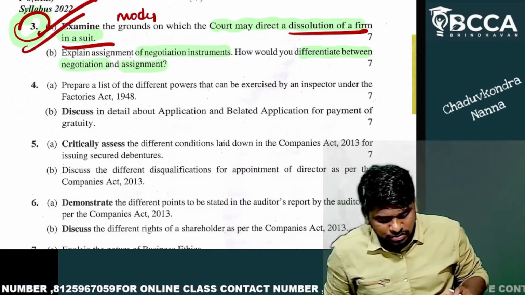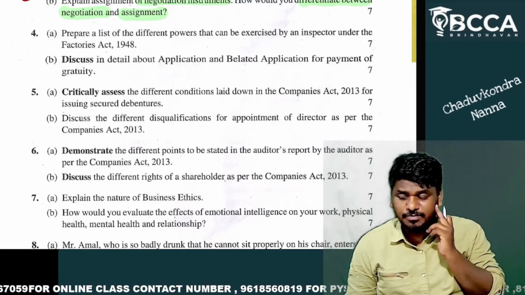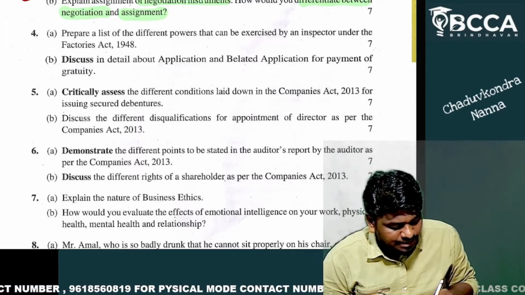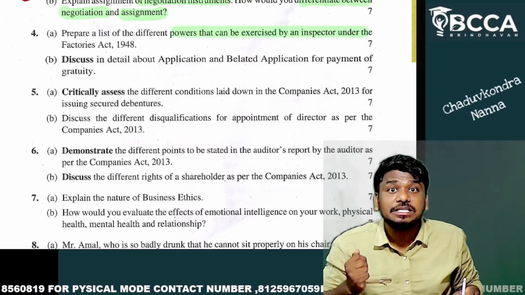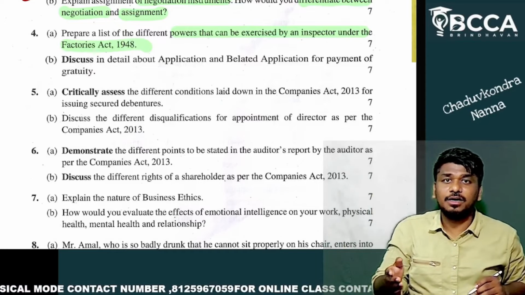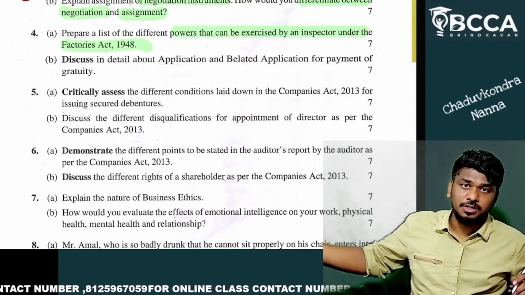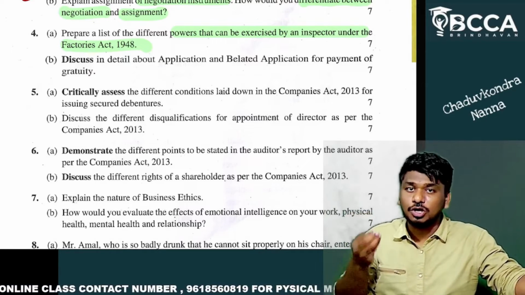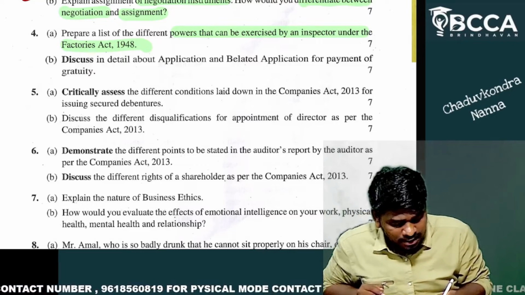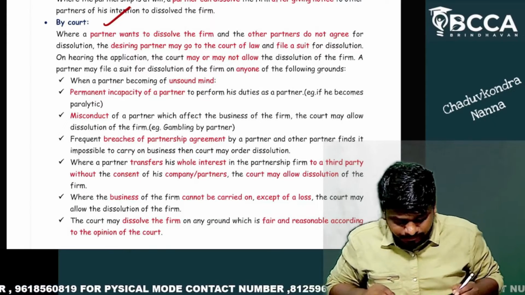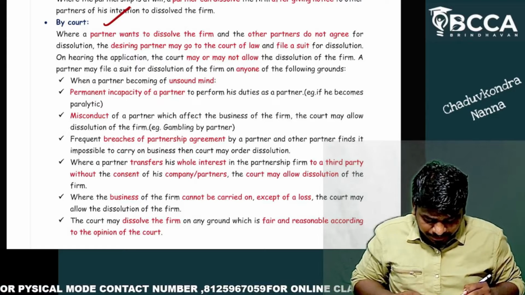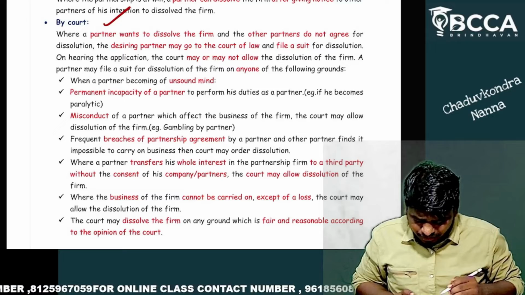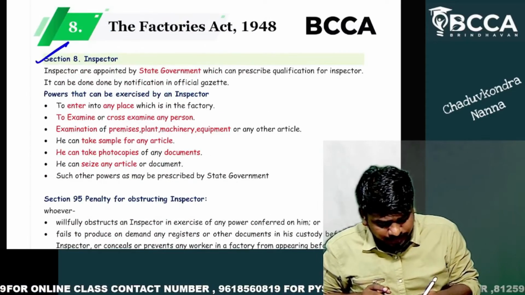Okay, let's go to question number 4. Prepare a list of different powers of inspector under the Factories Act. If you go to the regular class BCCA, you can find it there. I have given short notes of powers of inspector, and I have also provided the short notes in our material. I'll just show you. If you write these points, it is more than enough, my dear friends.